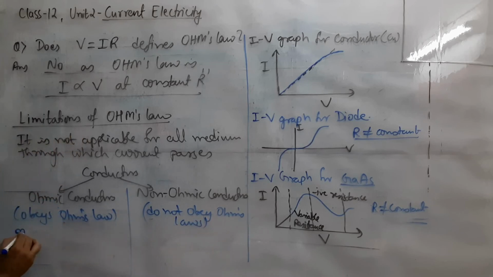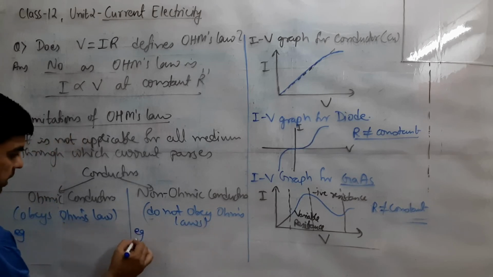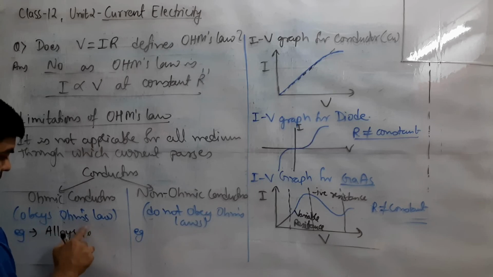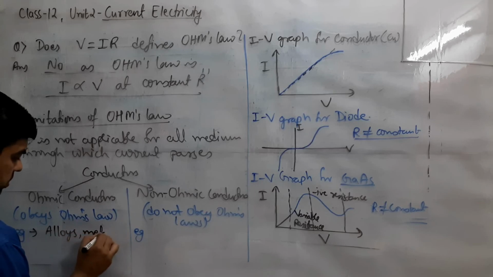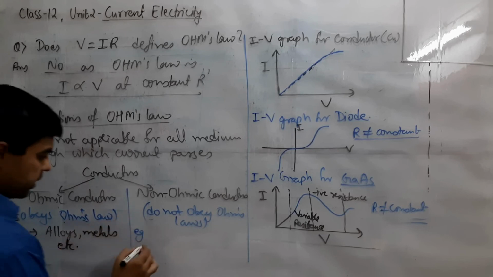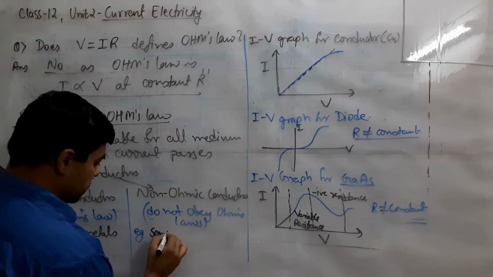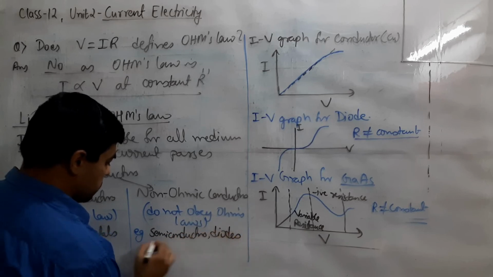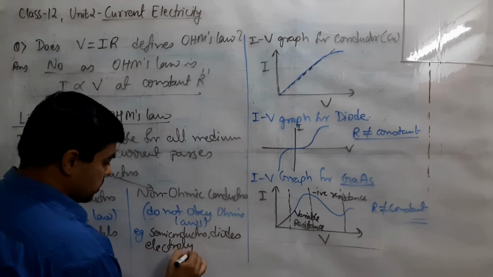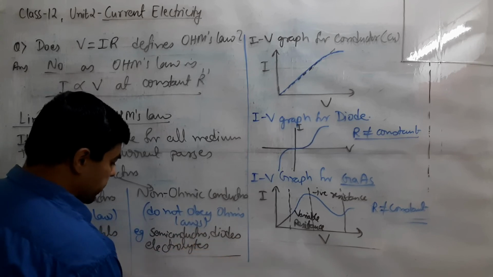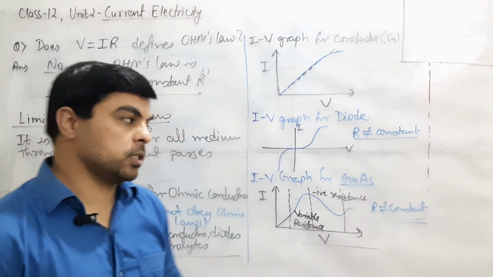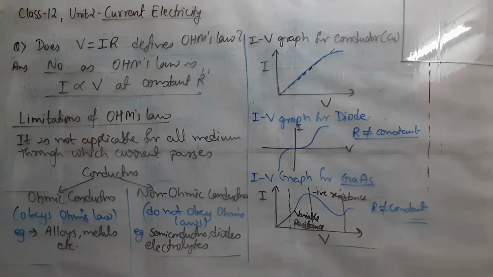Examples of ohmic conductors are alloys, metals, etc. While here we have semiconductors, diodes, electrolytes. These are conductors through which electric current can pass, but they do not give a constant value of resistance. So you can note down the same relationship.